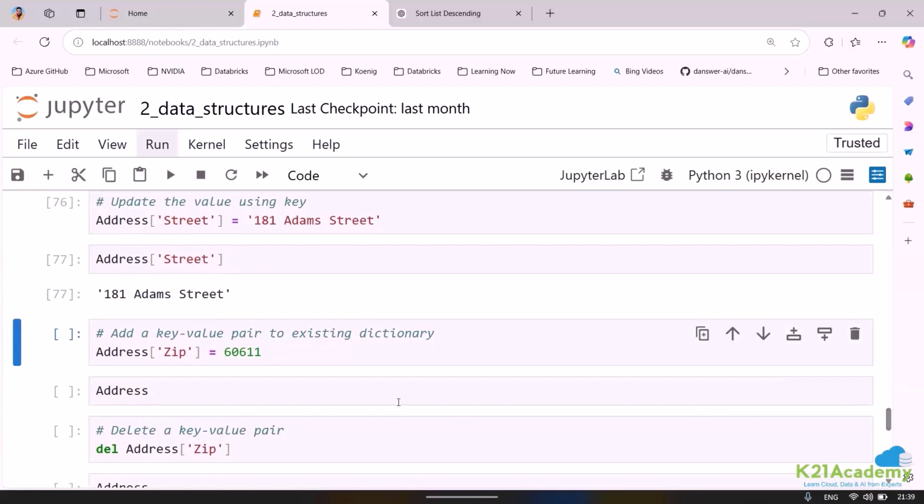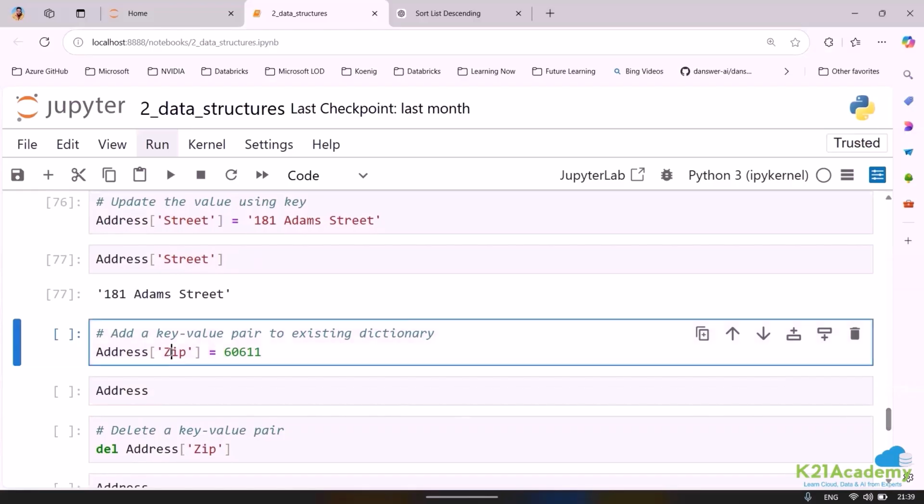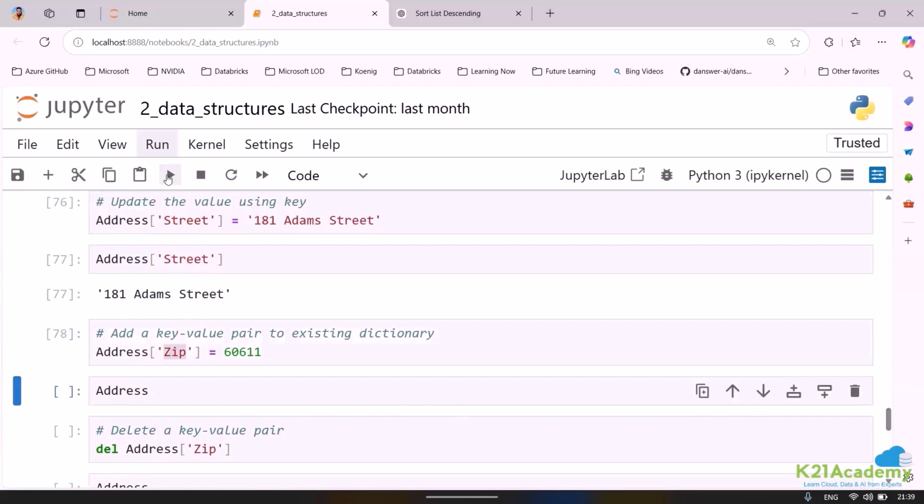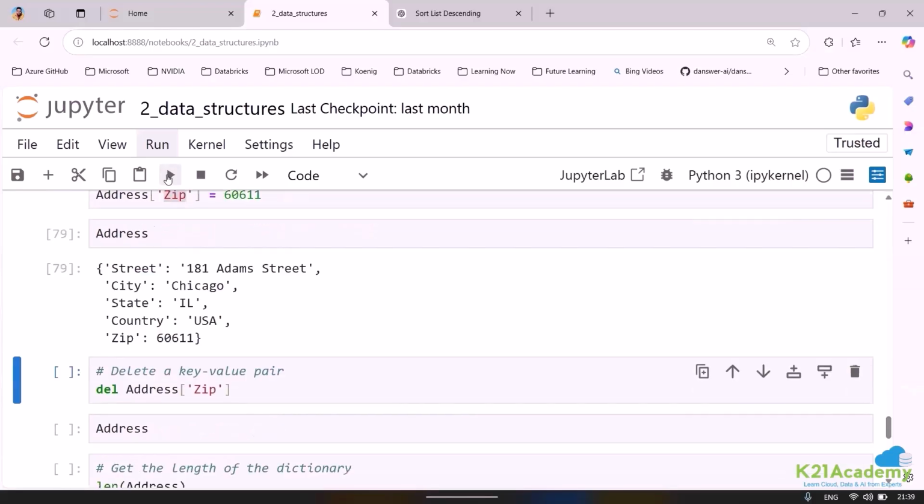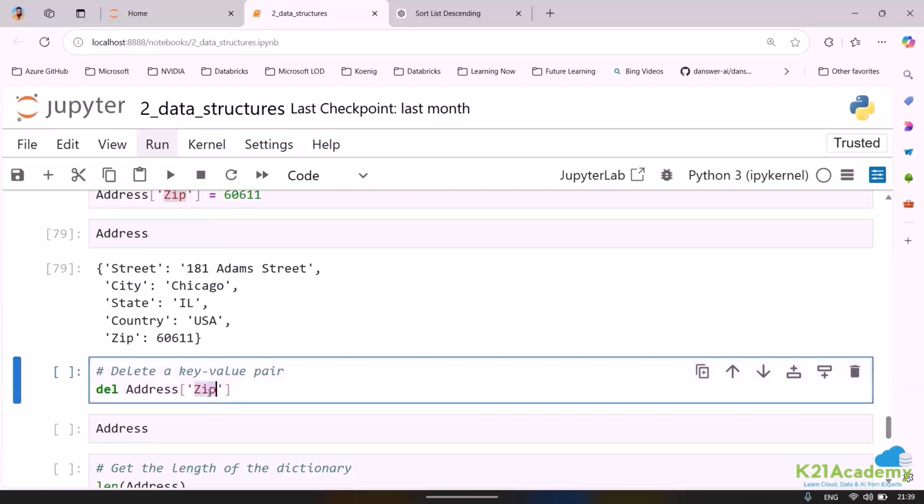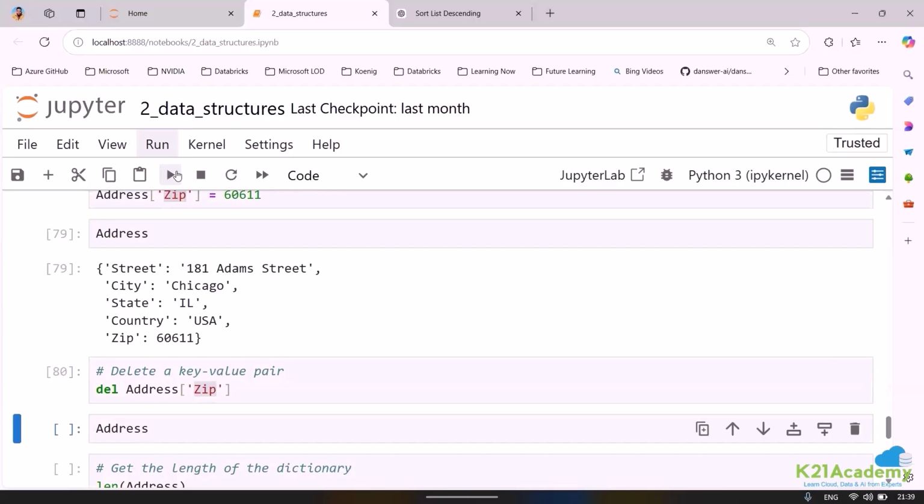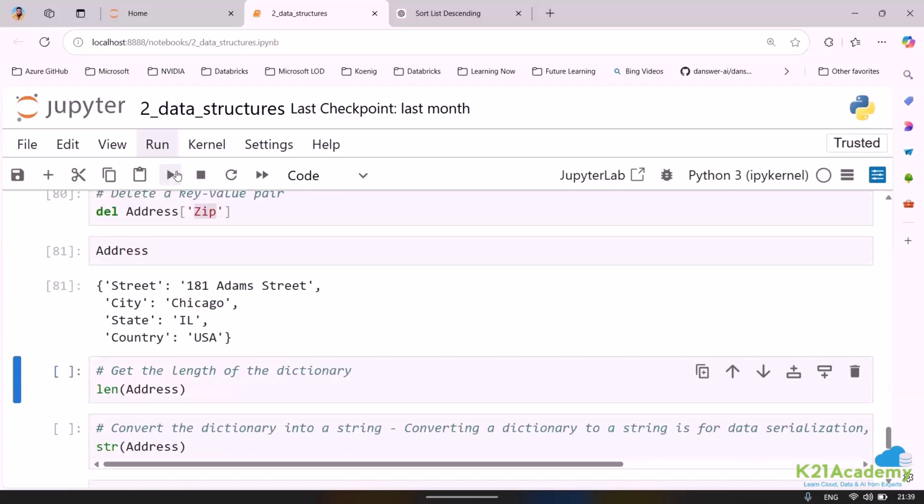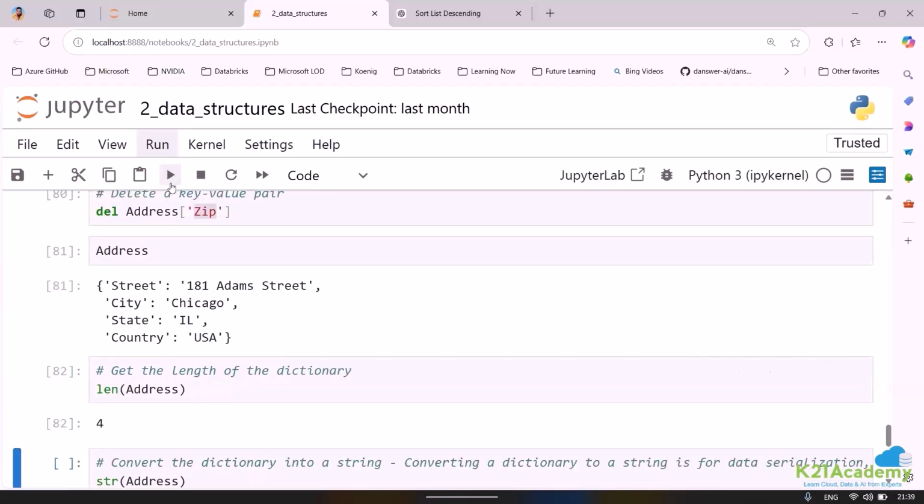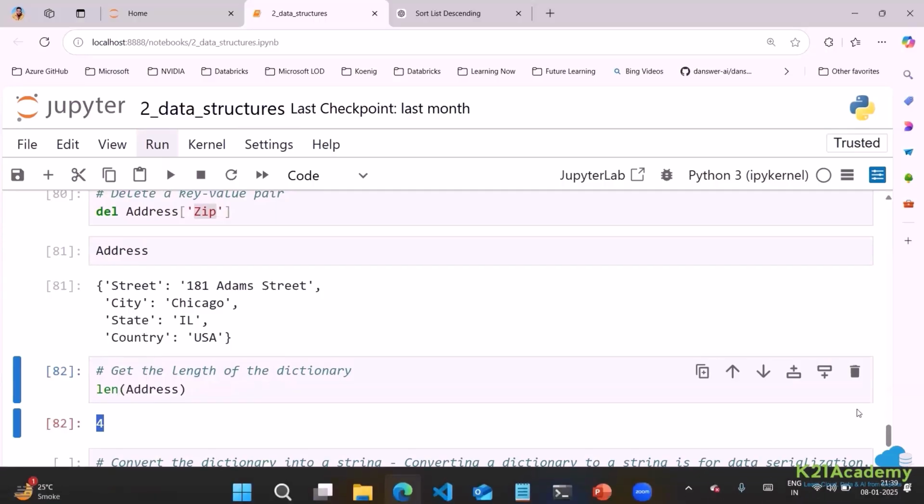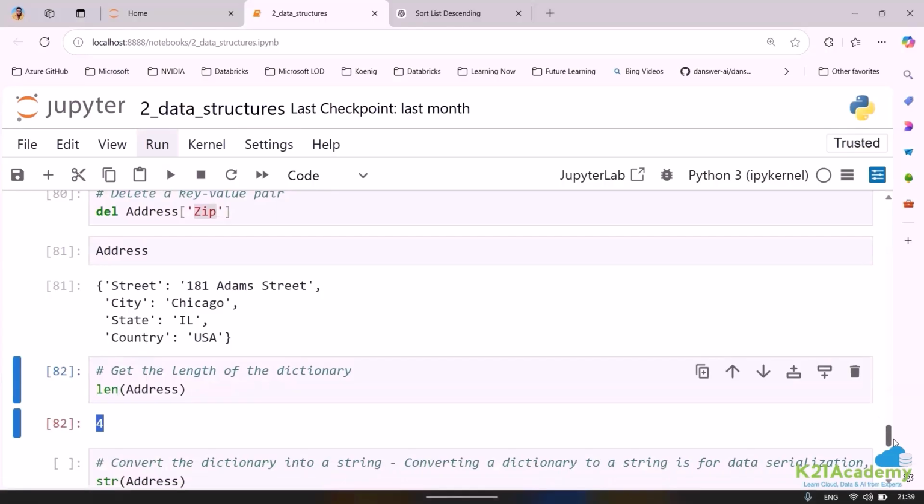Apart from that, if you want to add a value, suppose the zip code was not mentioned, I can add it, and now if you see, I will be able to see the zip value also. If I want to delete a key value pair, I just need to specify the key and I can delete it. Now, if you see, I am able to delete. If you want to get the length of this, you can see that it is 8, but it is not 8, it is key value pairs. So actually it is nothing but 4.